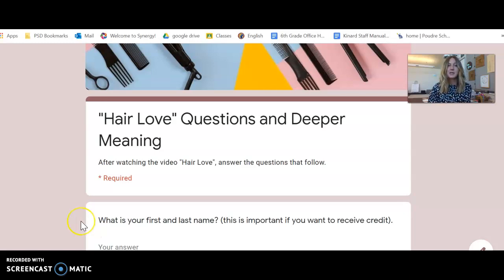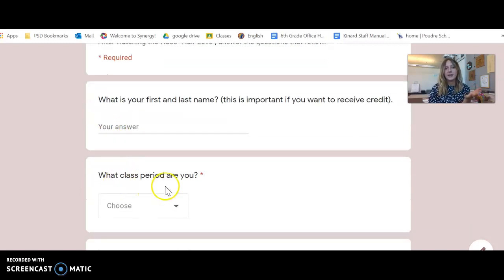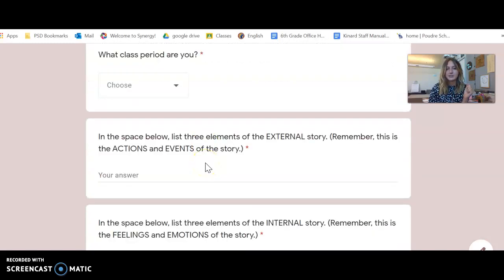Okay, so now that all of you who are supposed to be here are here, you're obviously going to put in your first and last name, and that is really important so that I know who you were. I have multiple people with the same name, so make sure you put your last name. If you didn't, maybe you want to email me. What class period are you in?